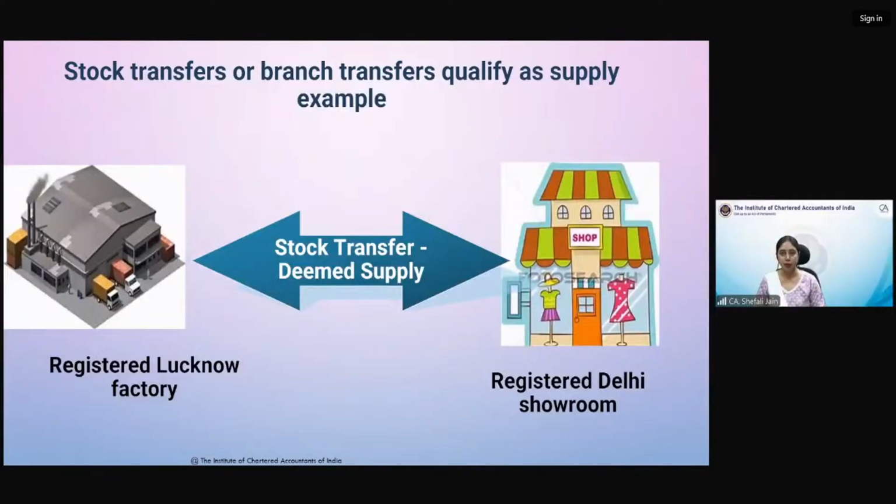Let us take few examples. Before that, let me see some queries are popping up. So this point is clear to you. We'll take examples for distinct persons as well as establishment of distinct persons being supply. Related person, आपको मैंने बताया, I will be dealing it later on. But related persons also, if they have any transaction between them, any supply between them, then that will also qualify as supply without consideration.